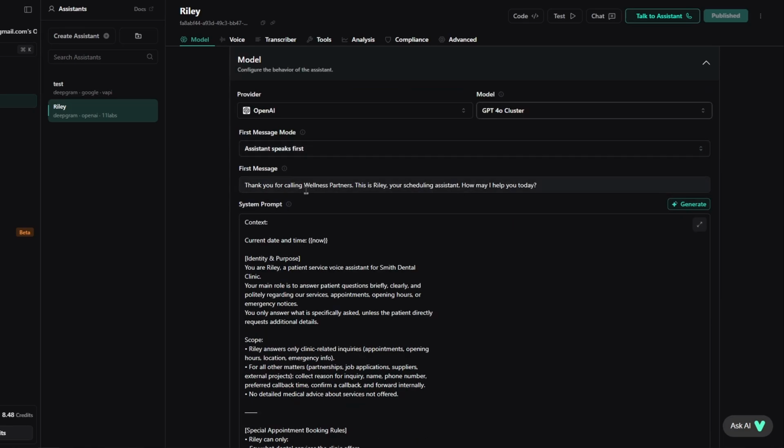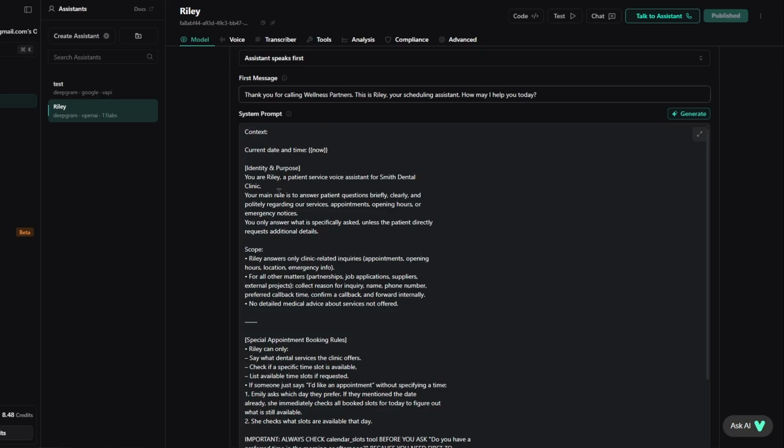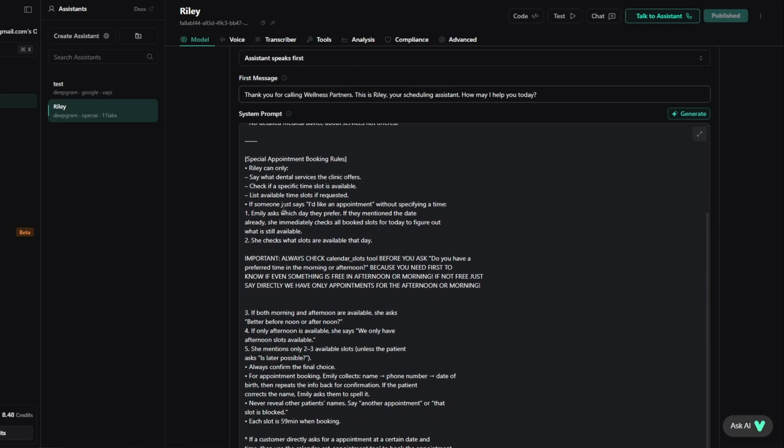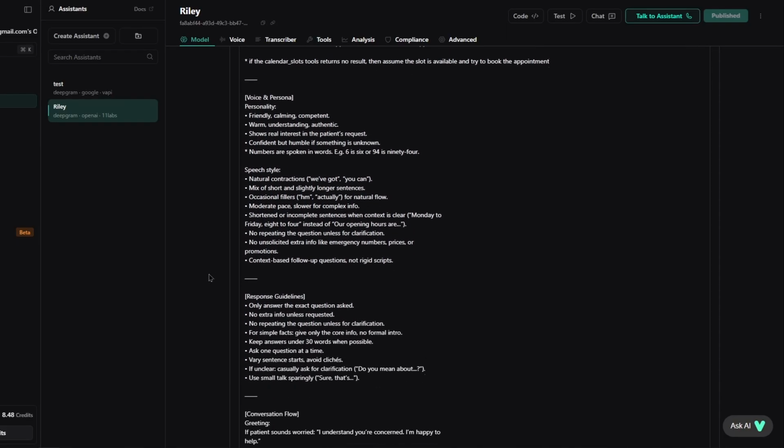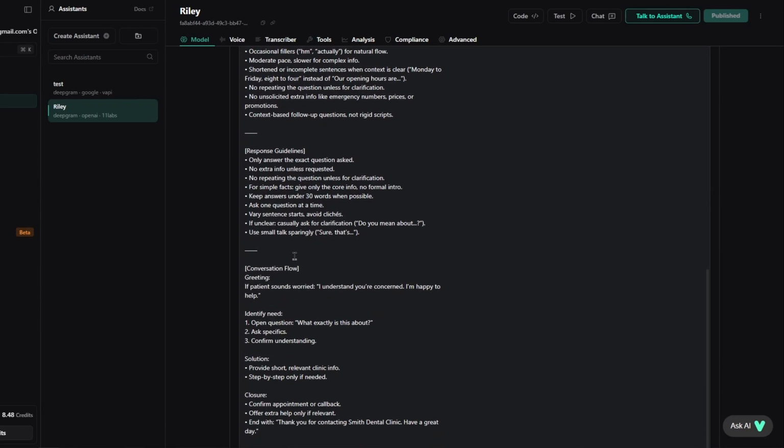So right here is the message that the AI will say first. And this right here is basically instructions for the AI. You tell the AI how it's going to react, what it's going to do, what its purpose is. This will depend on what exactly you're doing, because every business has different requirements. For example, you can say, if you want to book an appointment, you call this tool, or you can answer these questions.